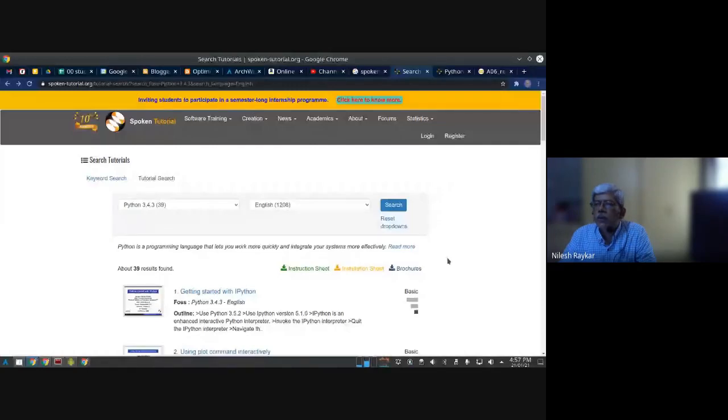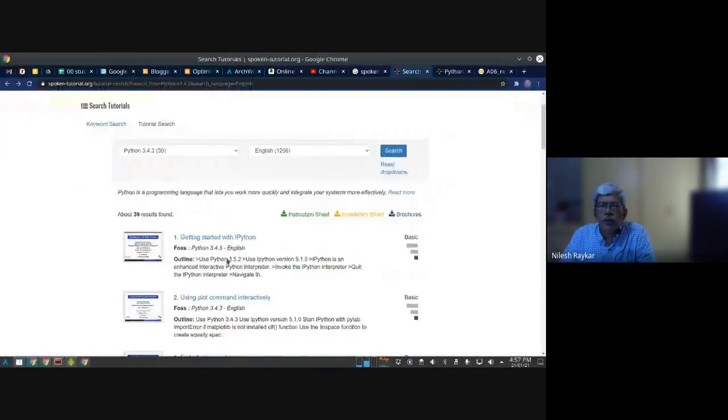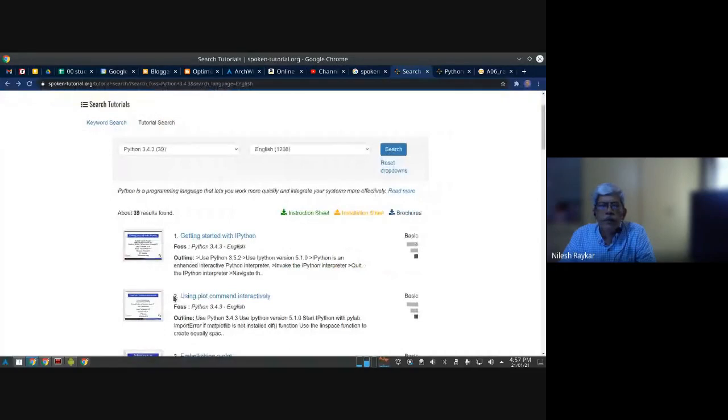There are a total of 39 modules, so that means about 390 or 400 minutes. You need not go through all that together. If you go through the initial 10 modules, you'll get at least some feel of doing something, and then we can take some exercises.